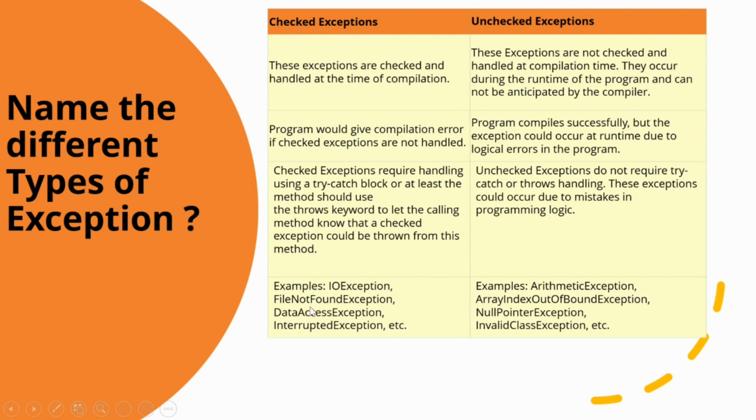Some examples of checked exceptions are IO exception, file not found exception, data access exception, interrupted exception, etc. And examples of unchecked exceptions are arithmetic exception, array index out of bounds exception, null pointer exception, and invalid class exception. All these kinds of exceptions are very important, and these should be known to each and everyone.